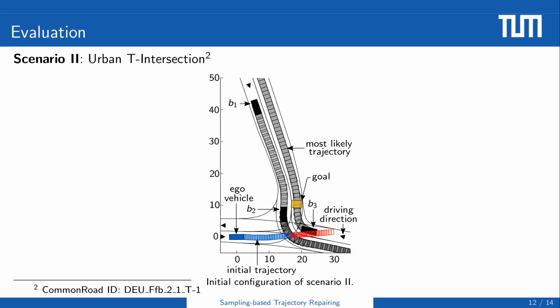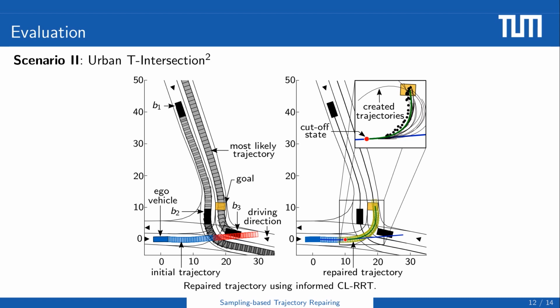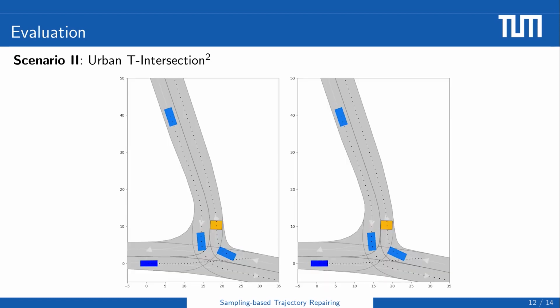The proposed algorithm works in urban scenarios as well. The ego vehicle passes through a T-intersection along with 3 other vehicles. Due to a time limit and the complexity of the T-intersection, the initial planner fails to provide a safe trajectory to reach a goal region, and the intermediate planned trajectory enters the opposite lane. By making reasonable use of an intermediate plan result, we efficiently obtain a repaired trajectory which is collision-free and physically feasible, respecting the right-before-left rule. Also, the smoothness of the repaired trajectory is ensured by interpolating a reference path.